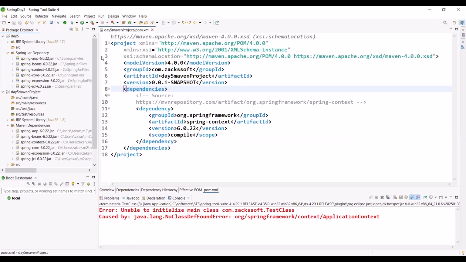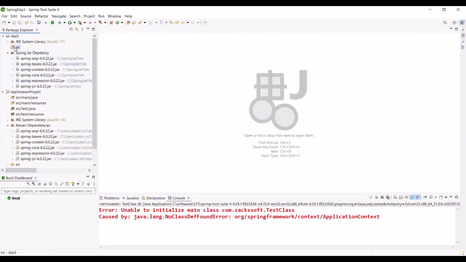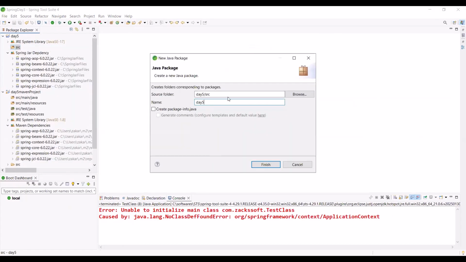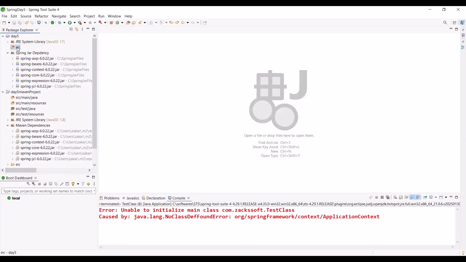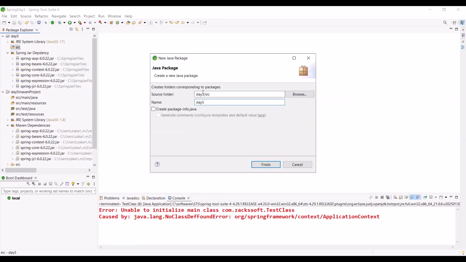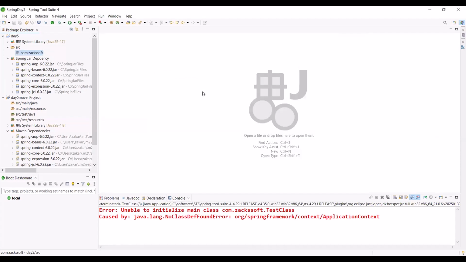Anywhere you can create, for example, source, right click, then new. Let me create one class, right? Just 1 minute. Let me create one package actually. Source, new, then package. For example, entities. Any confusion to understand? Any confusion?